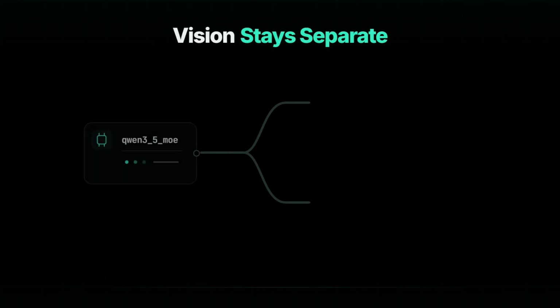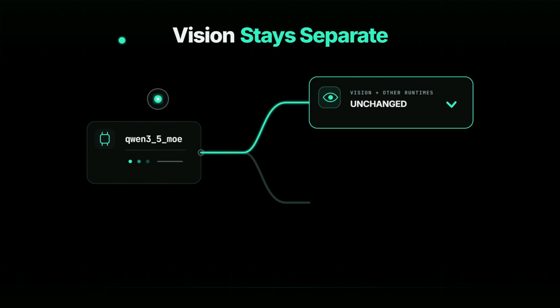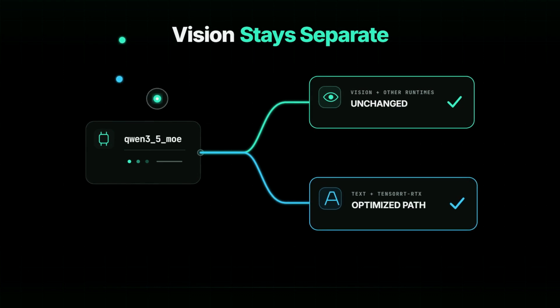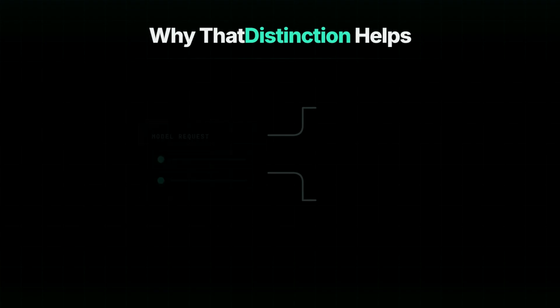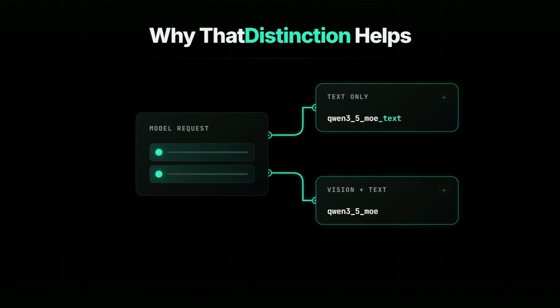The existing Qwen3.5 MoE vision language registration remains intact. Non-TensorRT RTX or non-text behavior keeps using that established path, according to the implementation notes in the merged pull request. The source shows separation rather than replacement, a dedicated text route alongside the existing vision language route. That makes the supported boundary clearer for builders evaluating this release.